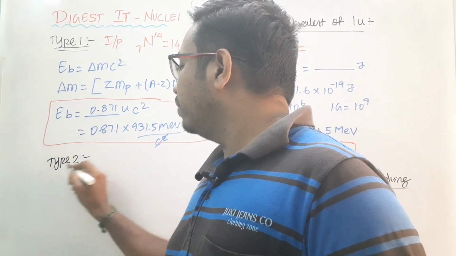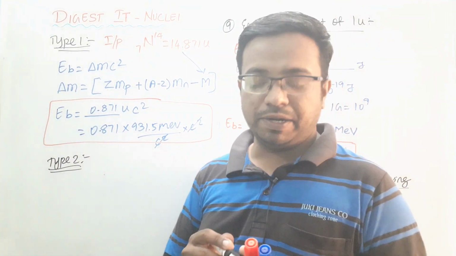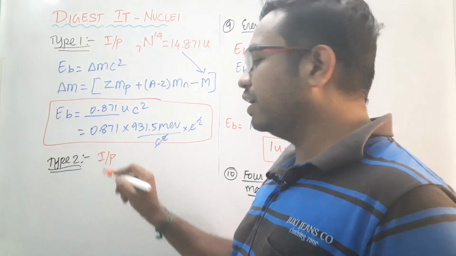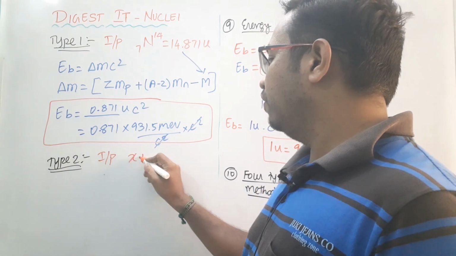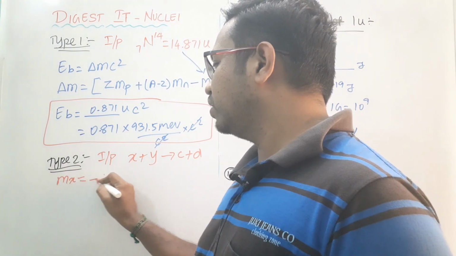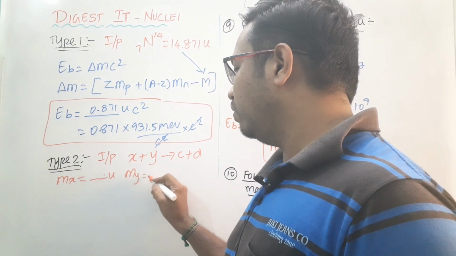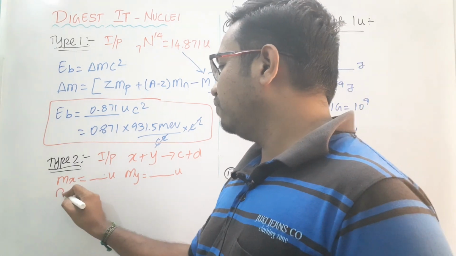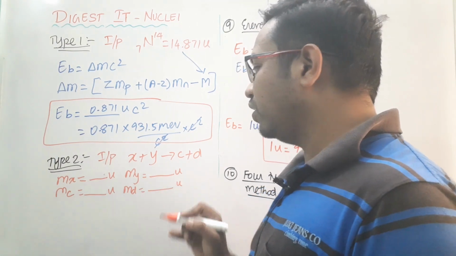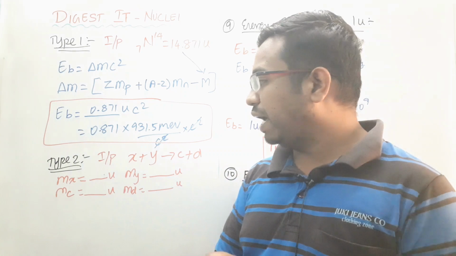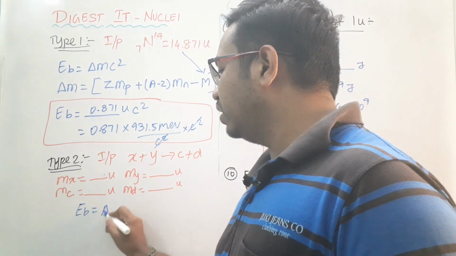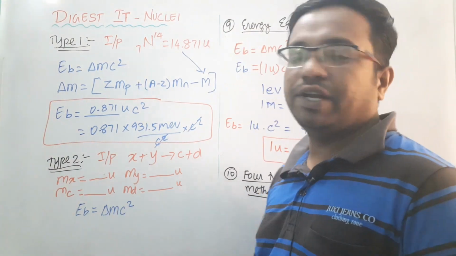In type 2 problem, instead of a single element, they will give a particular equation, right? The given data will be: X plus Y gives C plus D, and they provide the mass of X in terms of atomic mass unit, and mass of Y also in atomic mass unit, and mass of C and mass of D also in atomic mass unit. For this you need to calculate the binding energy from the mass defect. EB equal to, we know, del M into C square. So first you need to calculate del M.